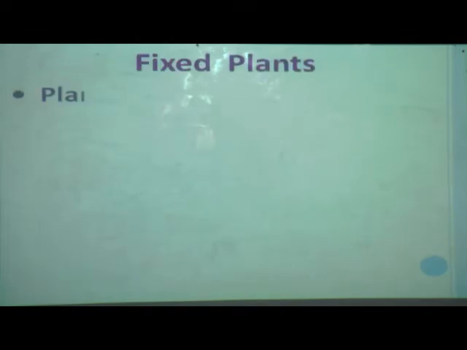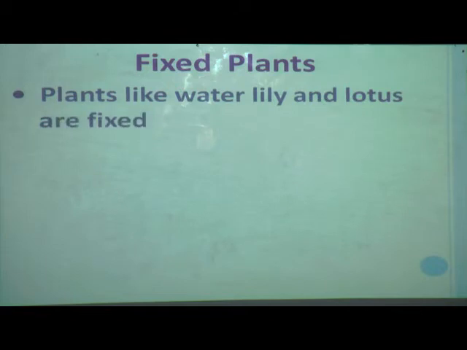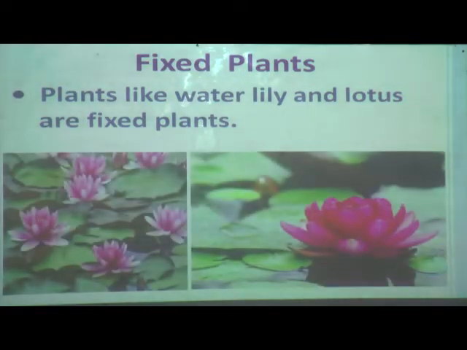Now we will move to the next plant. The next aquatic plants are fixed plants. Plants like water lily and lotus are fixed plants. I will show you pictures. Nice lotus you can see now. Nice water lily you can see on the board.